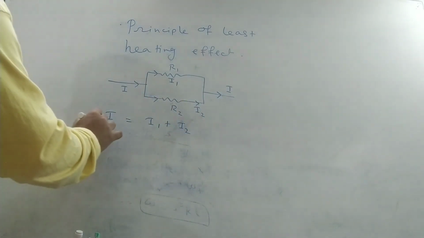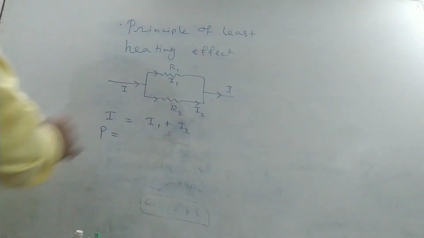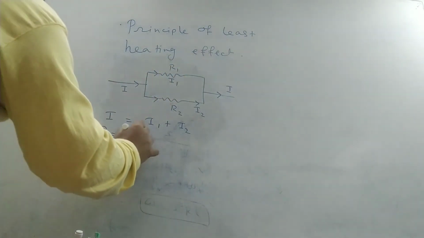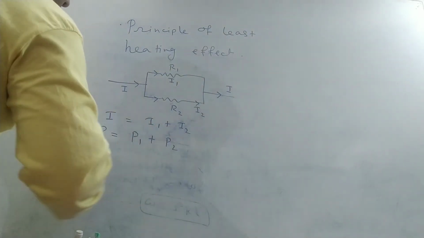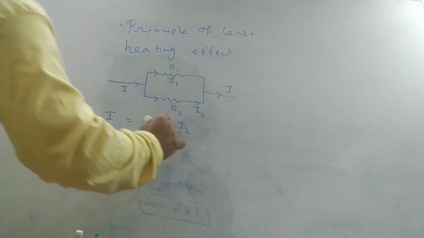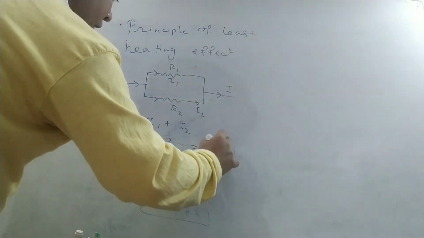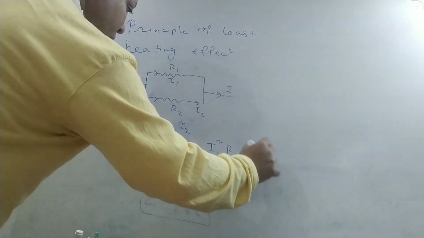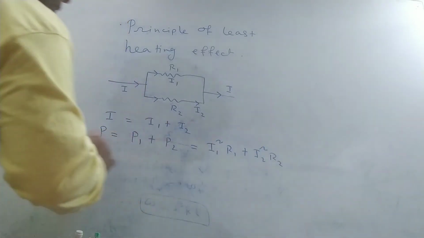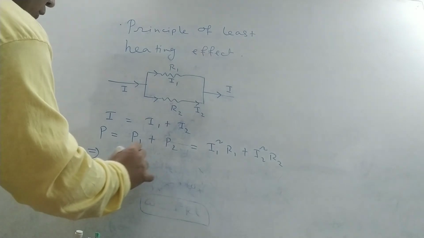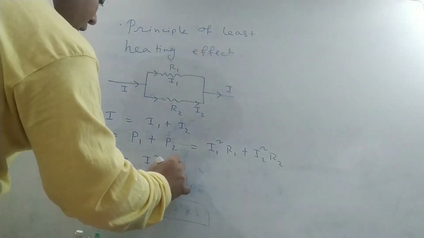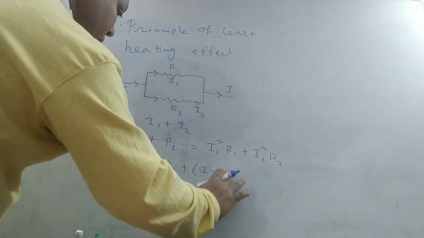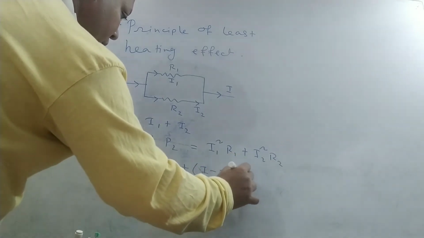And total power consumed in these resistors is P is equal to P1 plus P2. This gives P is equal to I1 square R1 plus I2 square into R2. This gives P is equal to I1 square R1 plus (I minus I1) whole square into R2.